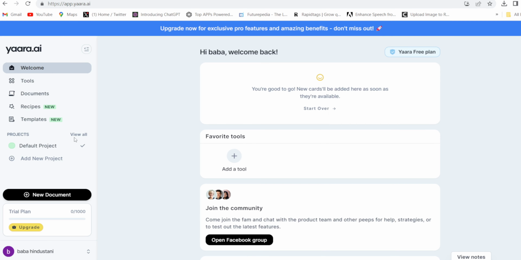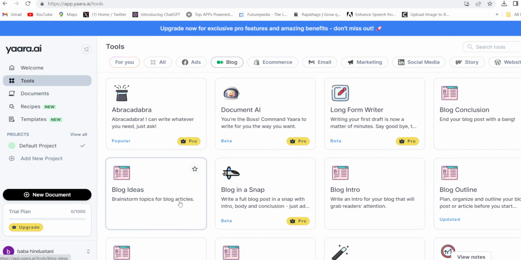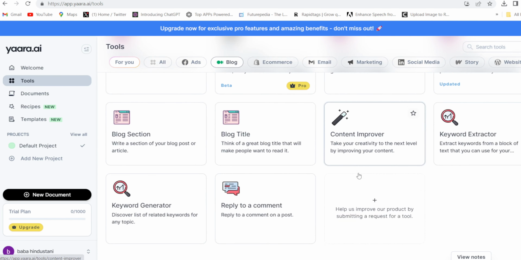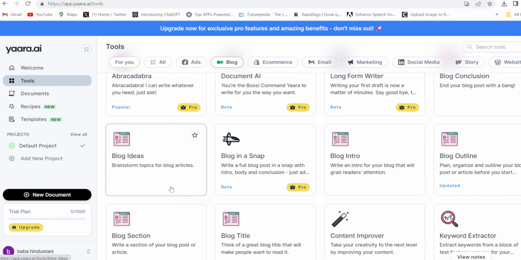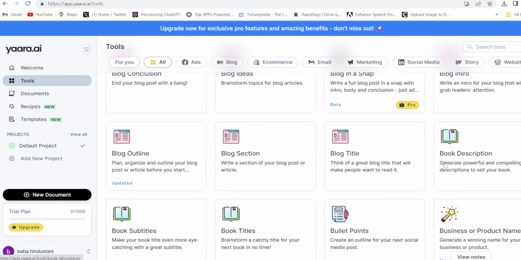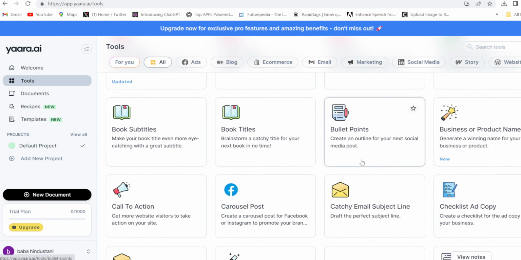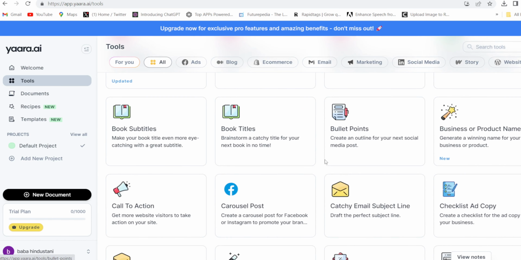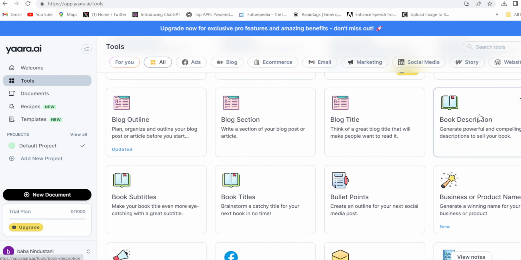After logging in, this kind of interface will come. Then click on tools. Then you can see the blog generator, writer, keyword, content improver, email generator, product description, blog generator, book description. So there are so many things. So let me try a few options. So let me try book description.